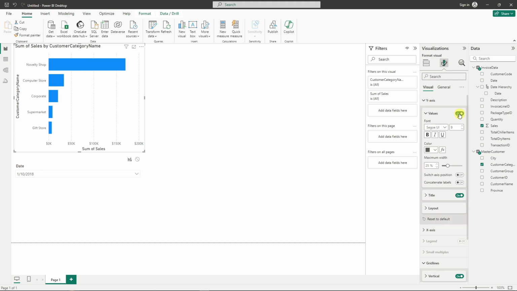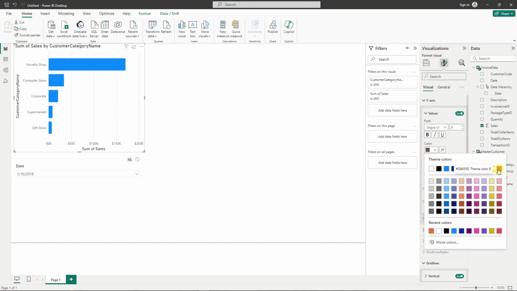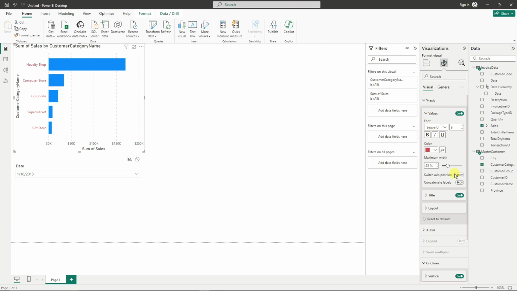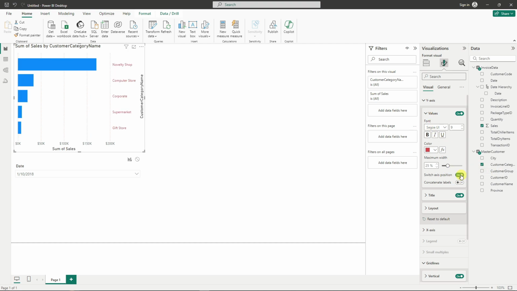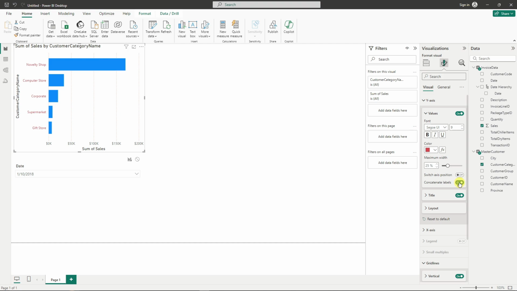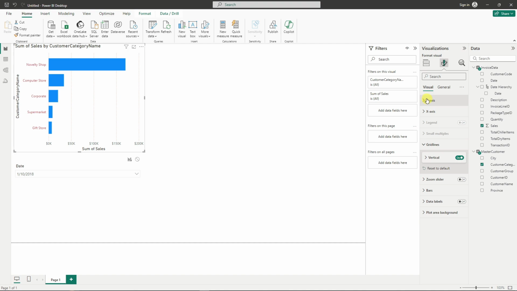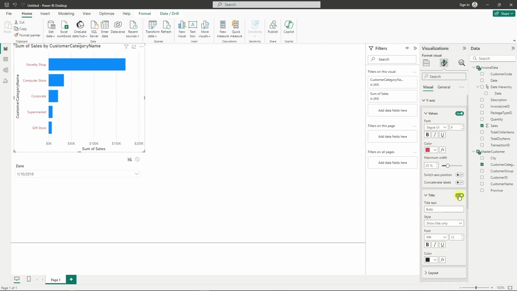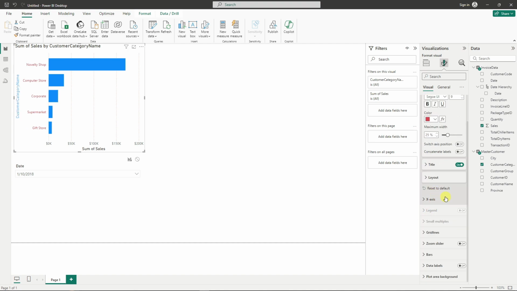For example, you want to remove that one. As you can see here, you can change the color. But given this is only applied if it's going to be on. Perfect. You can switch the axis position, as you can see here. Control the labels. If you don't want the labels, just remove them right here. For the title or tile, for the y-axis, you can basically remove it also. And right here, you're going to notice that the legend is grayed out, because this one right here is only for paid subscription. Anyway, there is so much more here rather than the paid subscription, so please check them out.